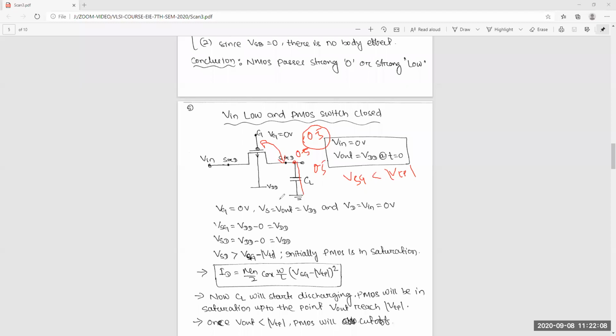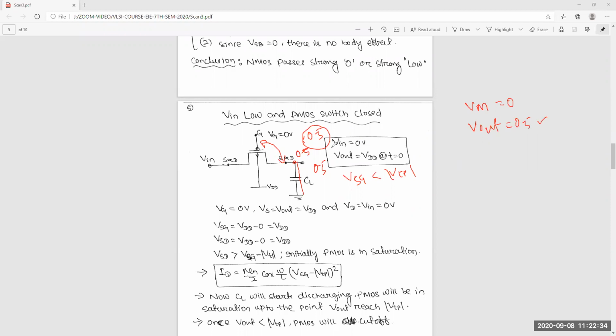Now think about your V in is equal to 0, but V out is equal to 0.5 voltage. Yes or no? Yes, sir. So is that 0.5 voltage a strong 0? No, sir.